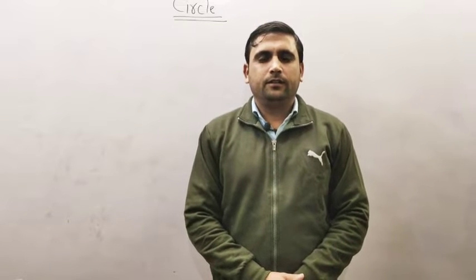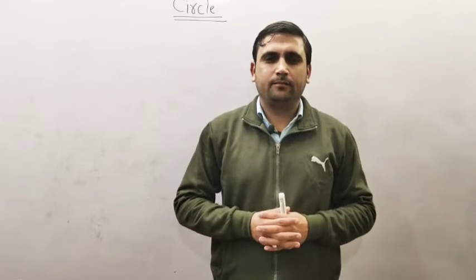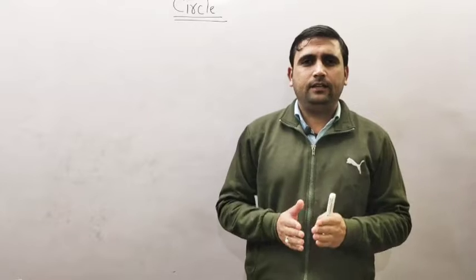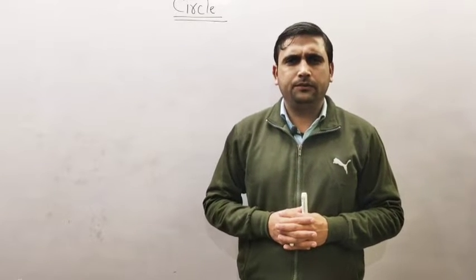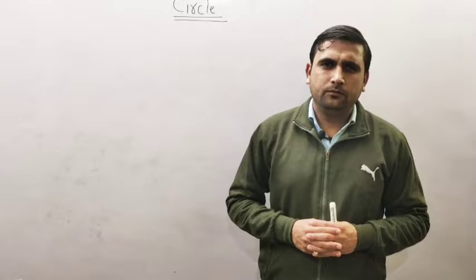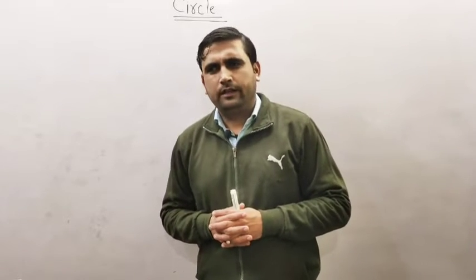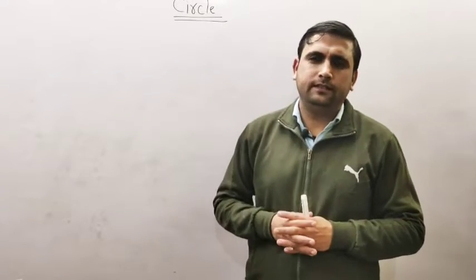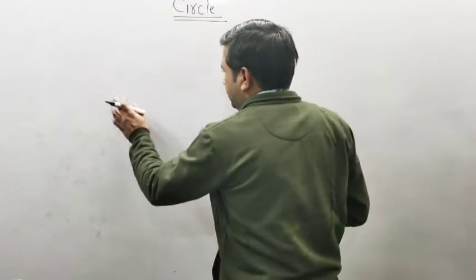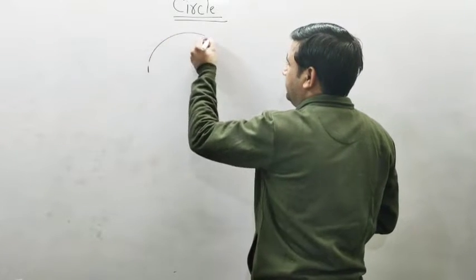Today we will clear the concept of circle. What is a circle? The definition for the circle is: a circle is a two-dimensional closed figure consisting of all the points in the plane which are equidistant from a given point, called the center.